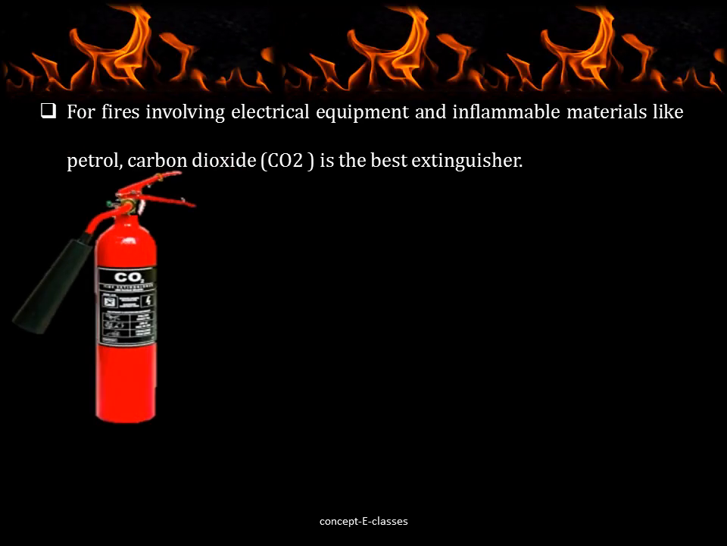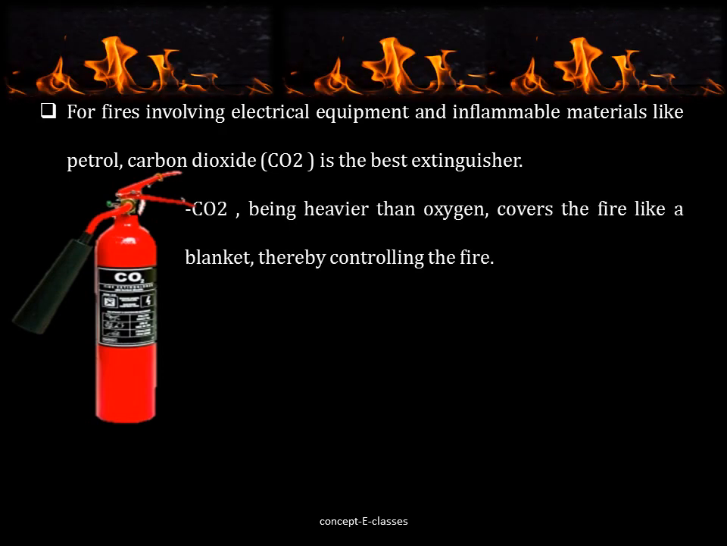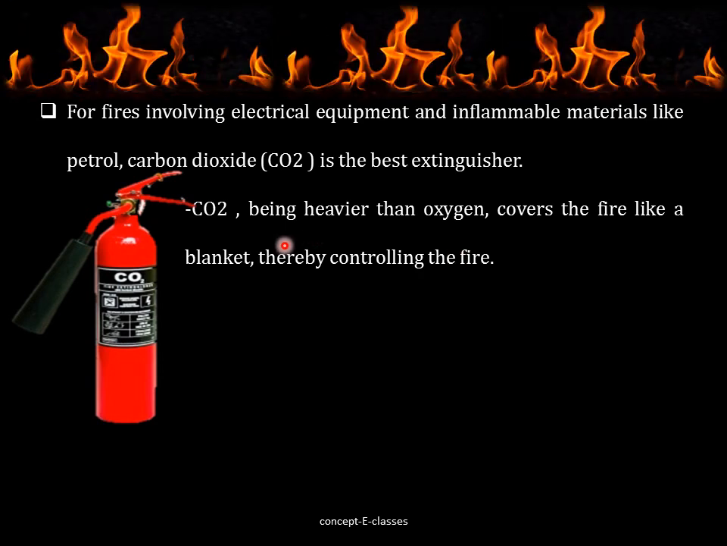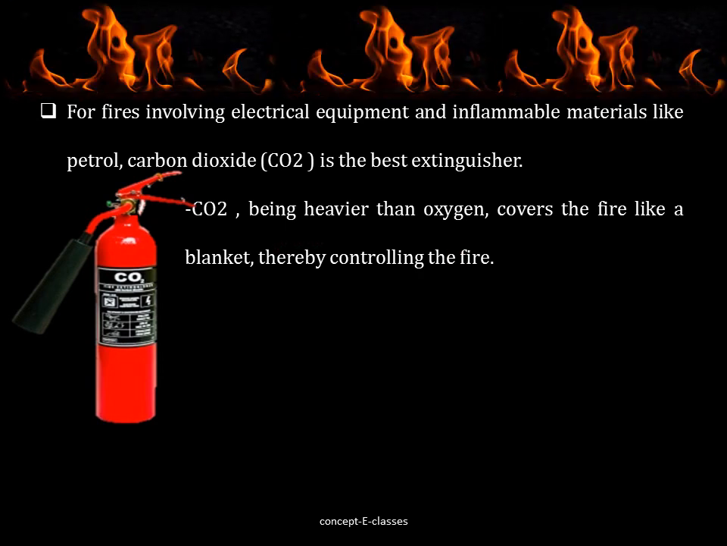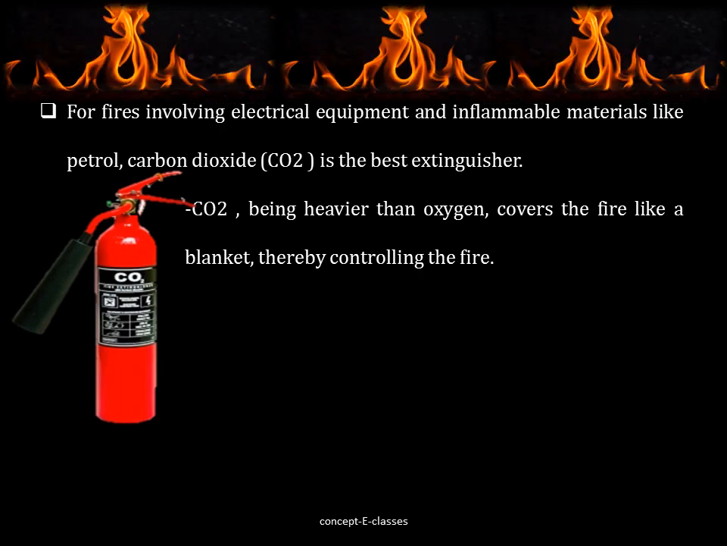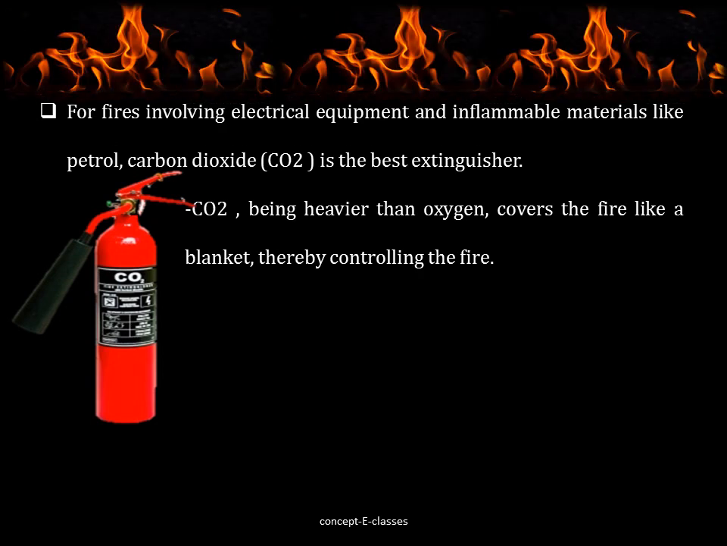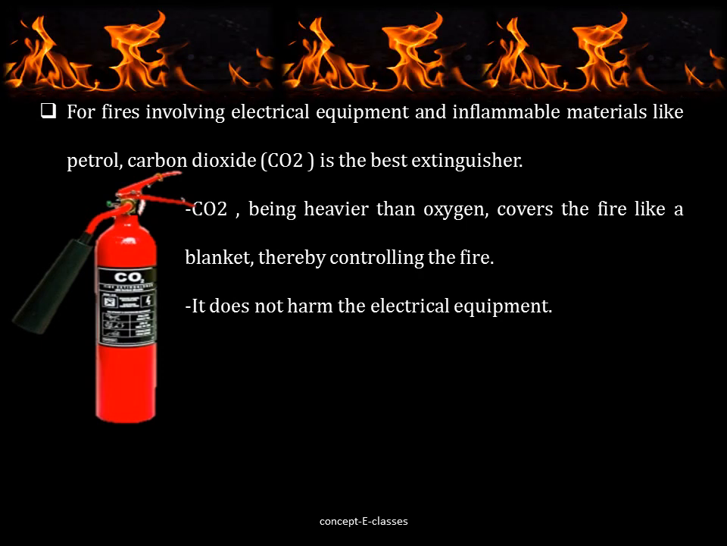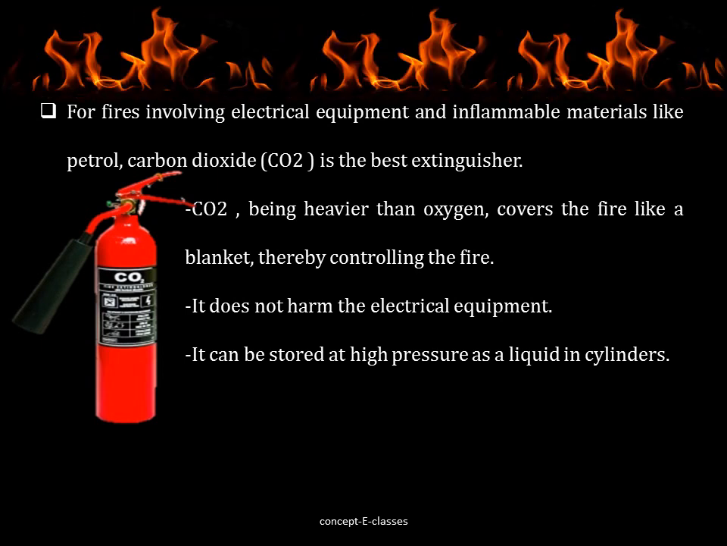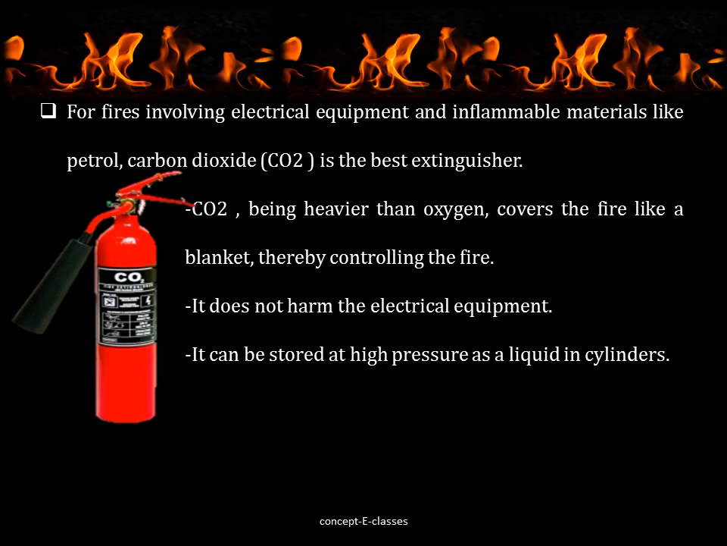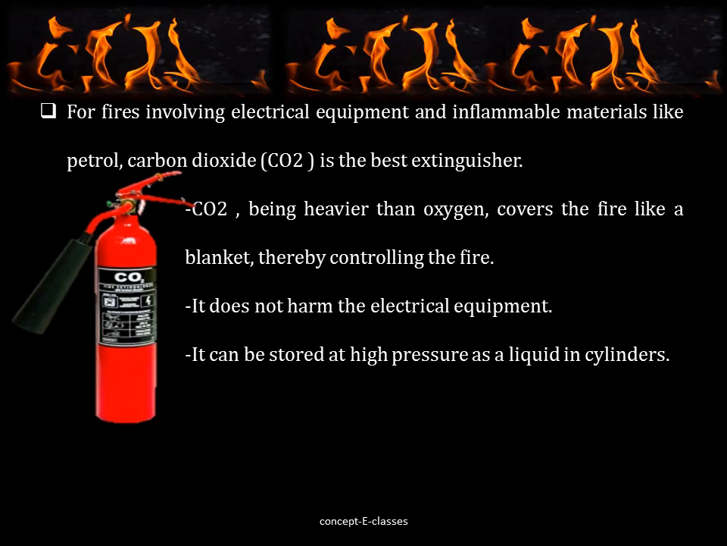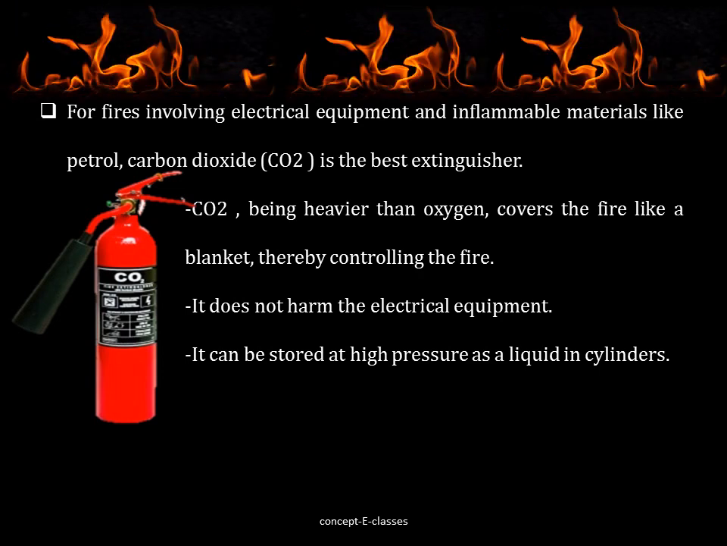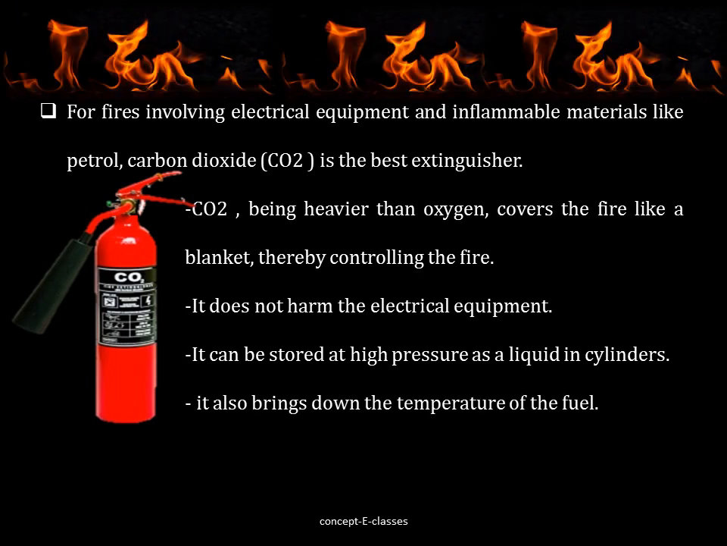This is a carbon dioxide fire extinguisher. The carbon dioxide, being heavier than oxygen, covers a fire like a blanket. What it does is cut off the contact between the fuel and oxygen, thereby controlling the fire. It does not harm the electrical equipment. This is the best advantage of the carbon dioxide extinguisher. And it can be stored at high pressure as liquid in cylinders. When it is released from the cylinders, the carbon dioxide expands enormously in volume and it cools down as well. So it brings down the temperature of the fuel.